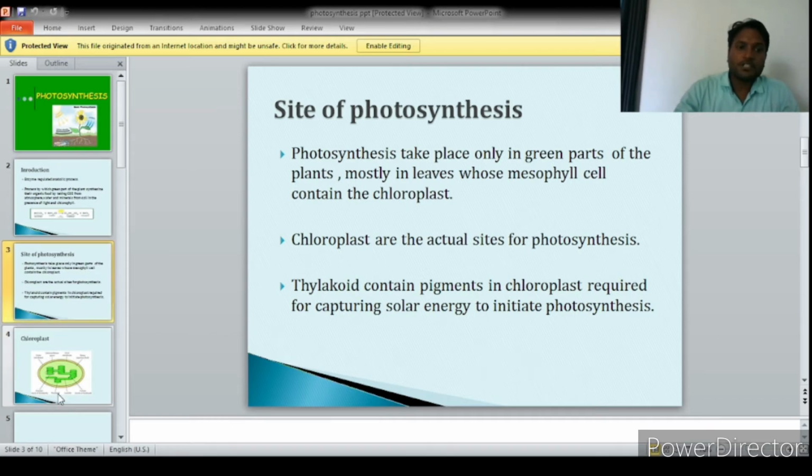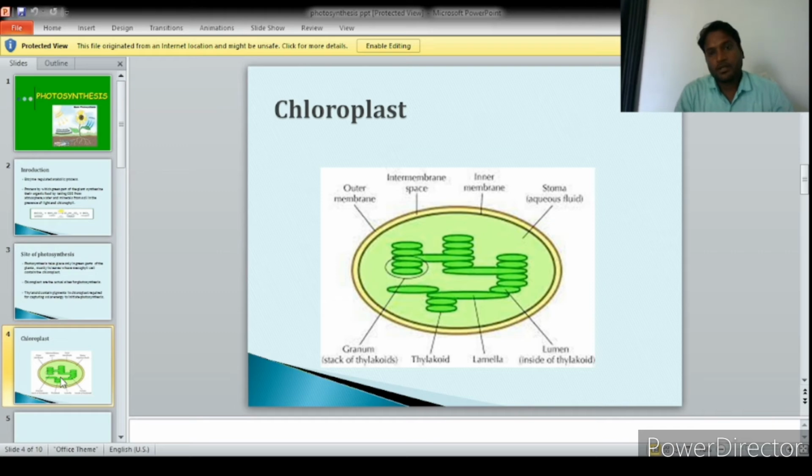When we see the structure of the chloroplast, we see that it is a double membrane structure. Inside the chloroplast there is a semi-solid liquid known as stroma. In the stroma there are stack-like structures known as grana, and one coin-like structure is known as thylakoid, in which quantasome is found, and one quantasome contains 230 molecules of chlorophyll. These chlorophylls absorb the light. That's why the chloroplast is the main site of photosynthesis in the plant.